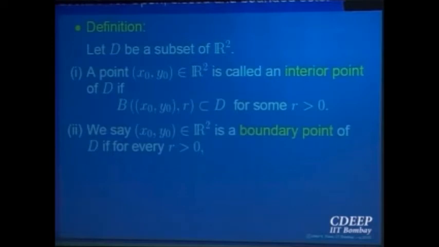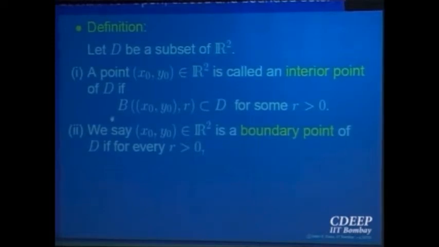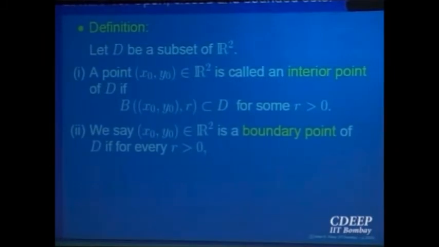So, the physical notion of boundary: there is a house and there is a boundary wall. Why do you call that a boundary? You are standing on the boundary, and if you look this side, there is some point you can see outside the set. You look inside the set, right? Howsoever close you look, there is something inside, there is something outside.